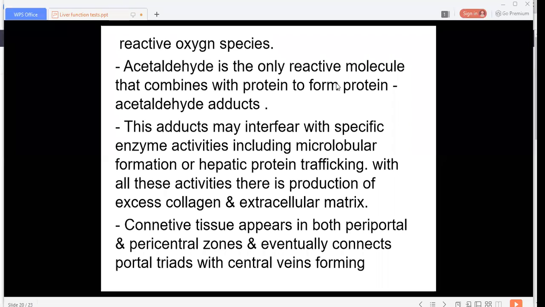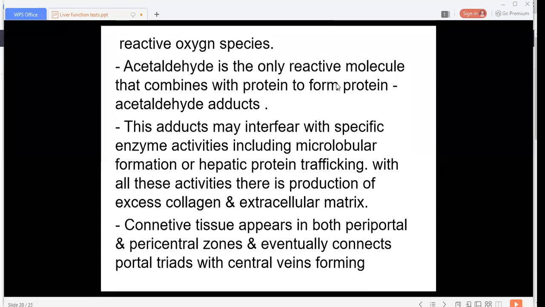Then next, in the pathogenesis, we have discussed that whenever there is inflammation, there is swelling of hepatocytes and protein retention in the liver cells. Swelling of the liver occurs as water and proteins get accumulated inside the liver cells. It is again part of the inflammation.